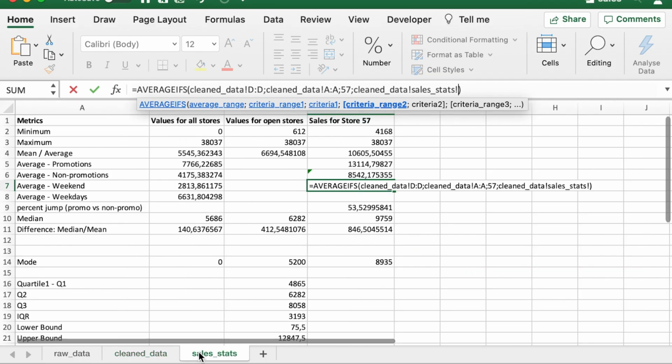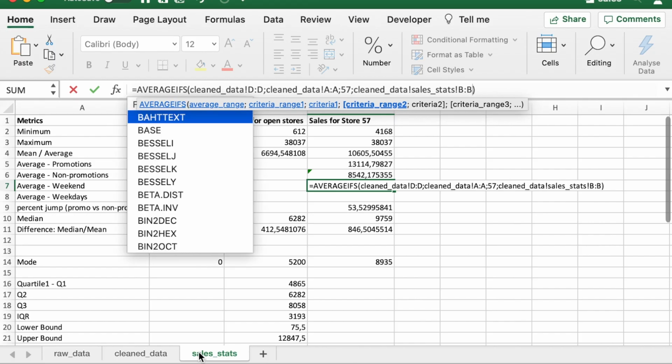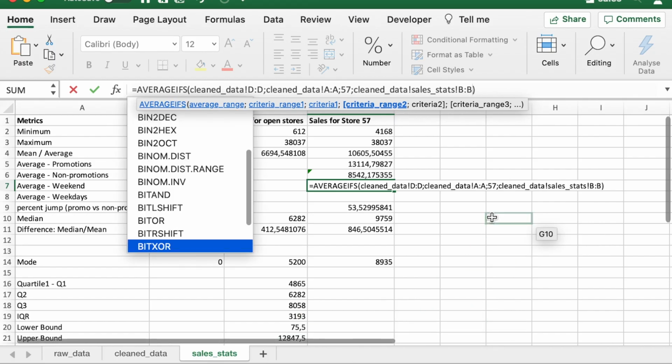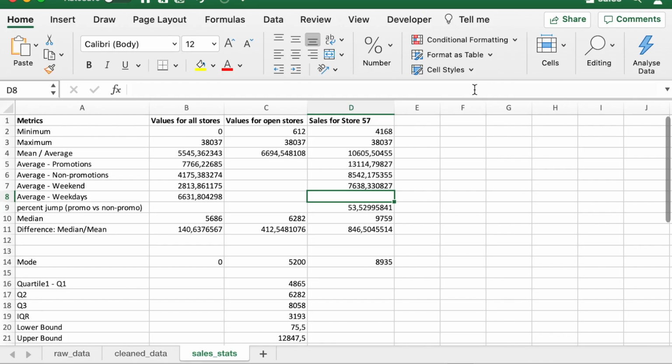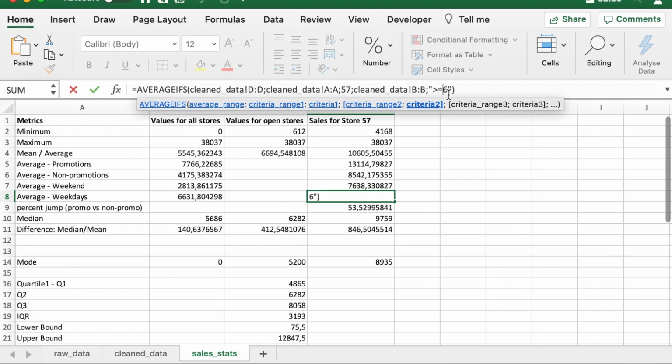So we can now come back here and specify that we are looking at column B. We need to make sure that we have it correctly. So in clean data, column B, our condition for weekend is that the value should be greater than or equal to 6, and this is coming out to be 7,638. And if we copy this again, this time we are not looking at weekend, rather weekdays, which is